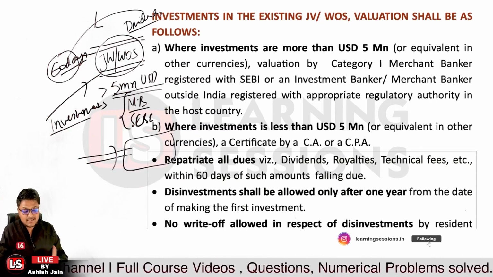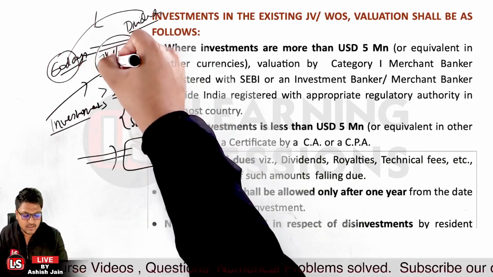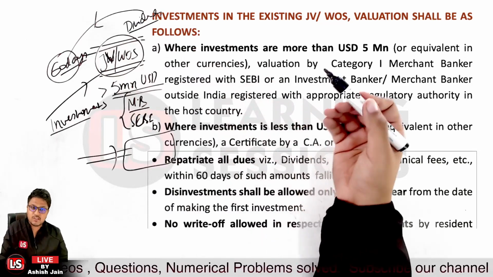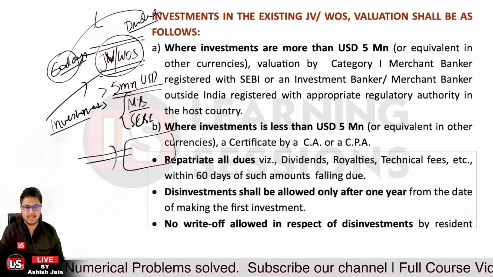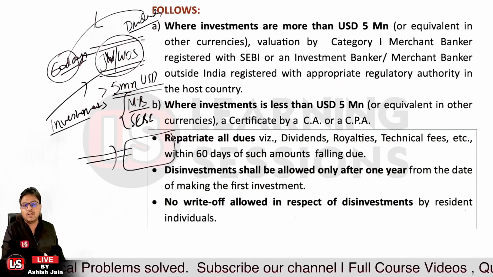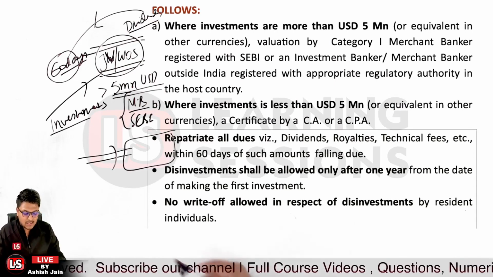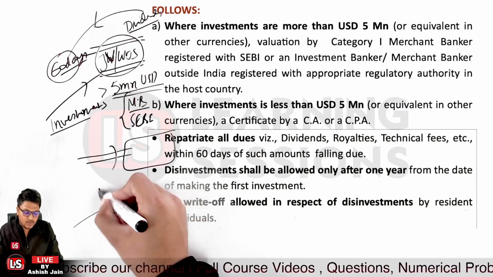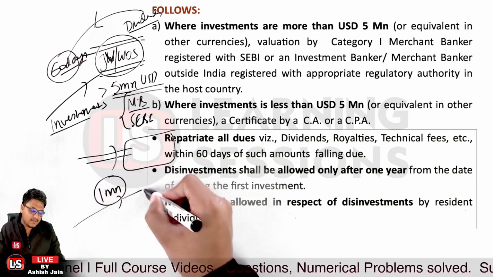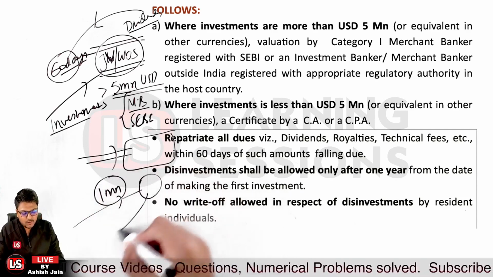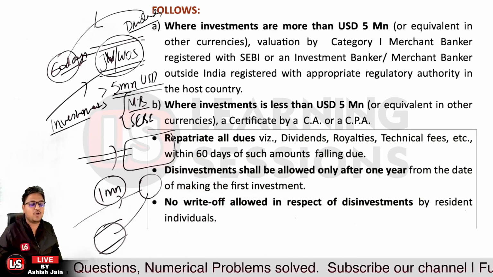And further, disinvestment in these JVs is allowed only after a period of 1 year, not more than that. And no write-off is allowed in respect of disinvestment. It's not the case that you made an investment of USD 1 million, and later you say there was a loss accumulated and you're going to write off this amount in your books. That cannot be allowed. Okay.